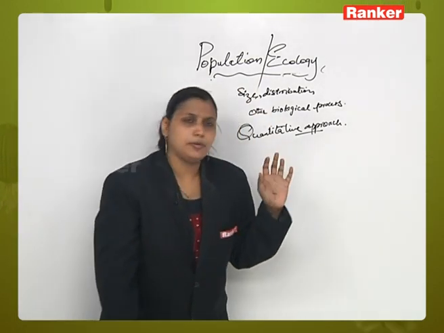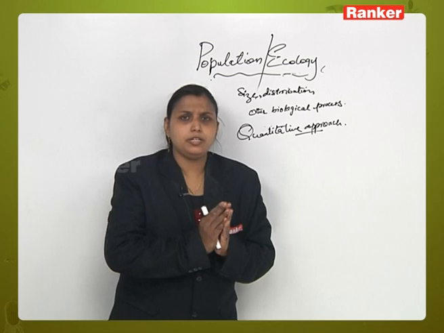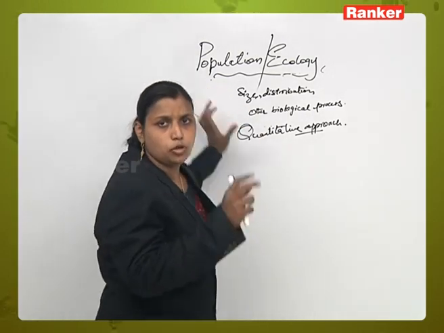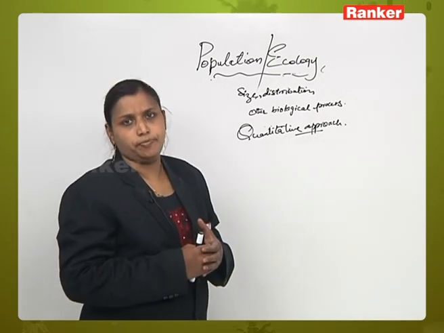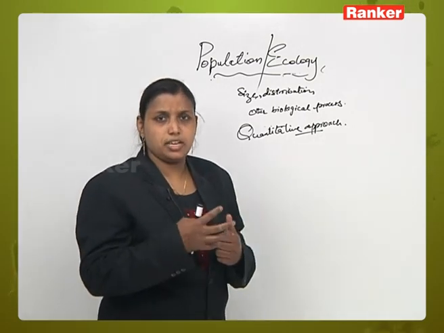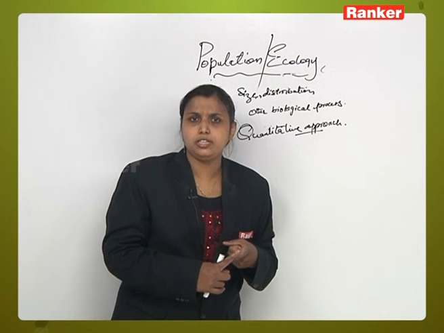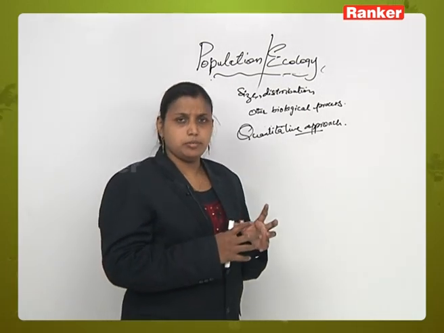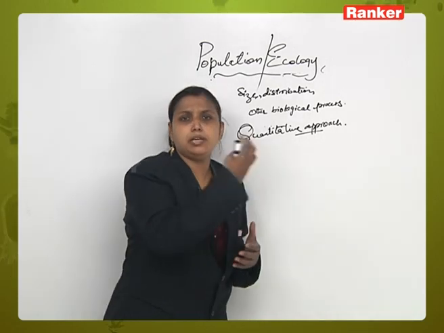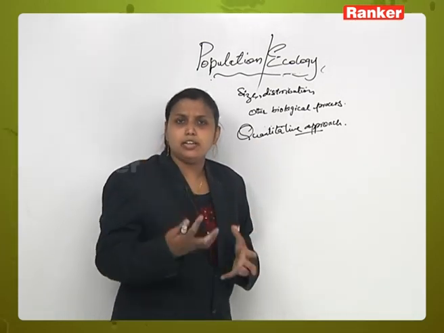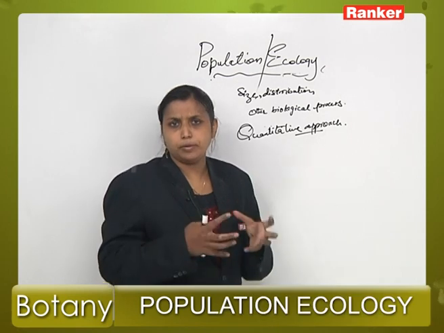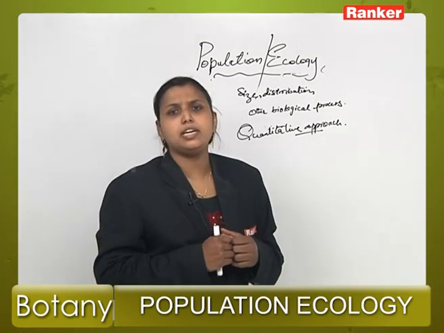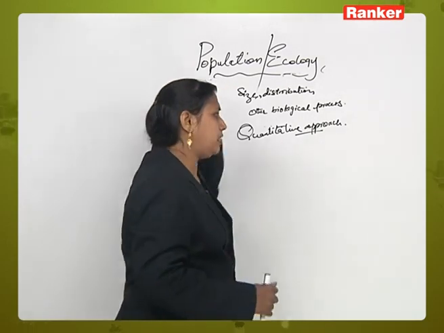Now, for example, when we are talking about population ecology, a group of frogs living in a lake can be taken as a criterion for study of population ecology. Presence of teak trees in a deciduous forest, occurrence of monkeys in a particular area, occurrence of sandalwood trees in a particular forest. All these can be taken as examples when we consider population ecology.